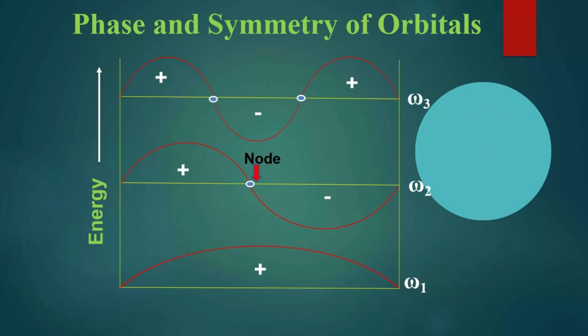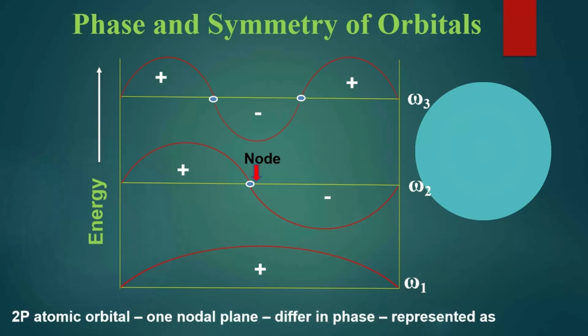The 2p orbital has two different phases. One is the positive phase, another is the negative phase. It is represented like this: half is shaded, another is unshaded. It was represented before as positive and negative, but positive and negative creates confusion with positive center and negative center. Now it is represented as shaded and unshaded. These are the two different phases of 2p orbitals.